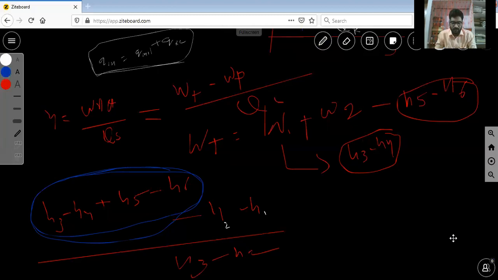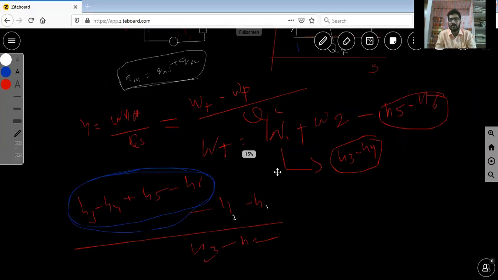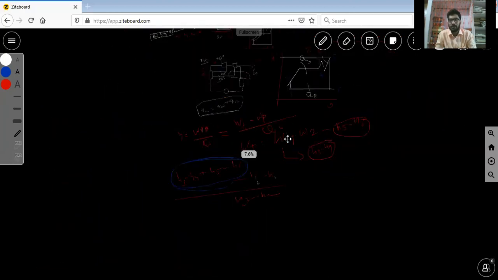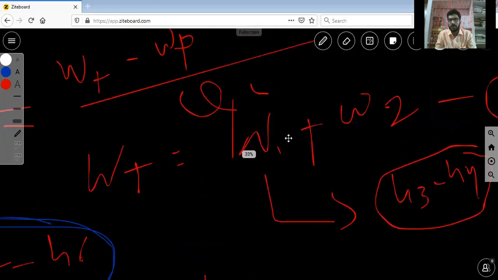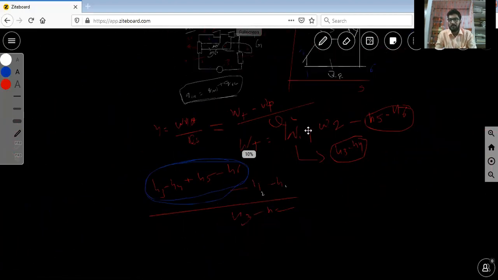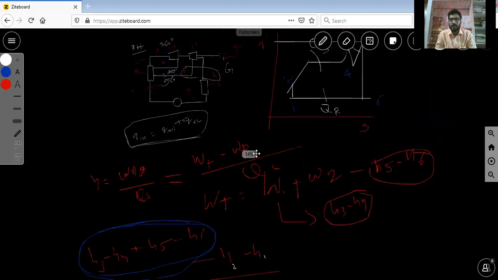Now you know the net work done and the efficiency, the performance calculations of the Rankine cycle. So I want to conclude here and stop today's session. Now I will give you the outline of today's session. We discussed how we can improve the efficiency of the Rankine cycle, different methods and the basic idea of modified Rankine cycles.